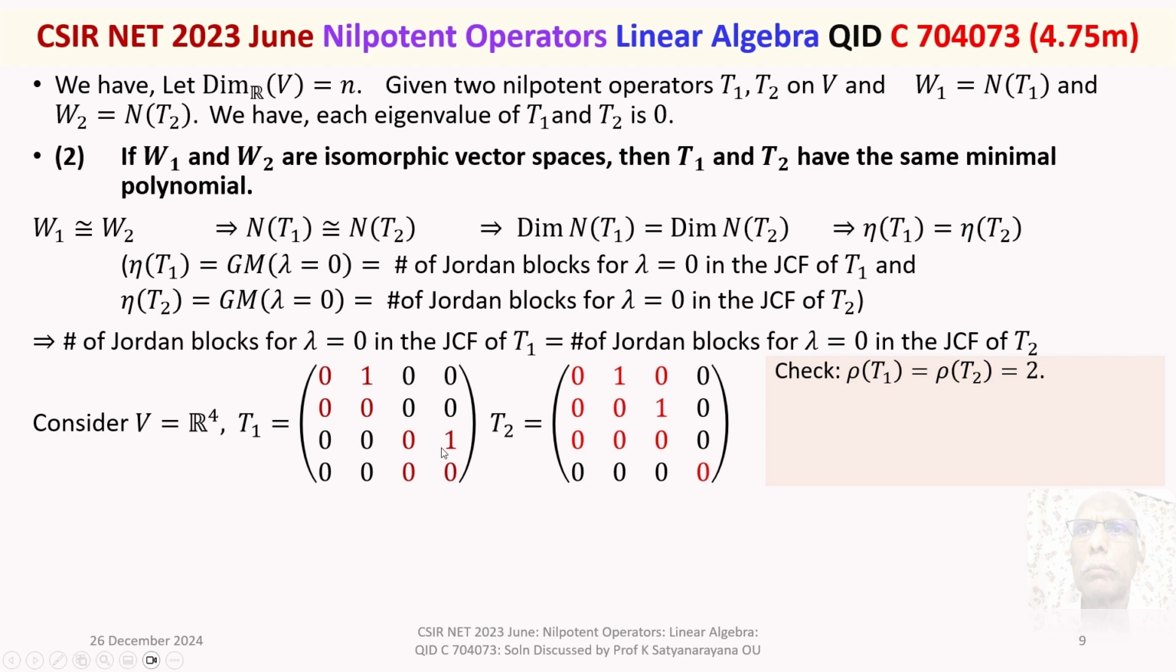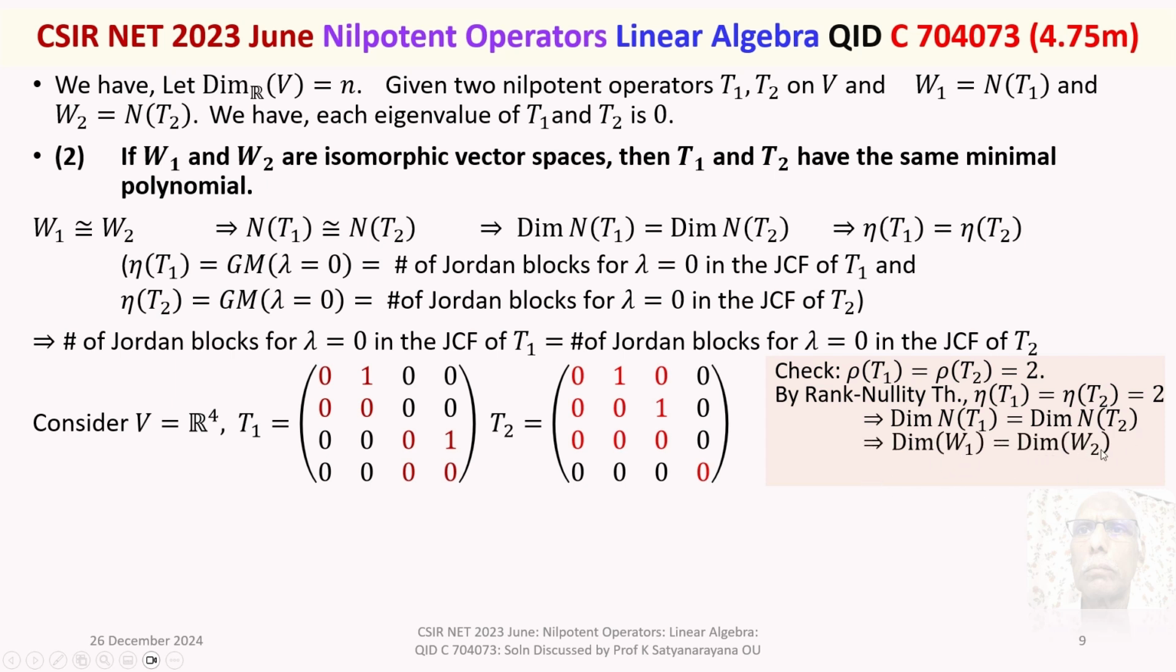Now, you can check the rank of T1 is equal to the rank of T2, because there are only 2 linearly independent rows in each of T1 and T2. And we make use of the Rank-Nullity theorem. From that we get nullity of T1 is equal to nullity of T2. This implies dimension of null space of T1 is equal to dimension of null space of T2, will imply dimension of W1 is equal to dimension of W2, will imply W1 is isomorphic to W2, because W1 and W2 are vector spaces over the same field R.